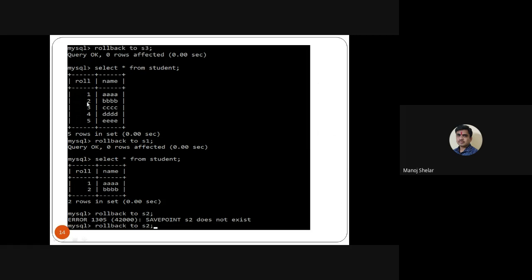So S1 available after S1. So using this query, it automatically removes the 3, 4, 5 number records. And then fire the query select star from student. So only 2 records are available in my database. So select star from student.